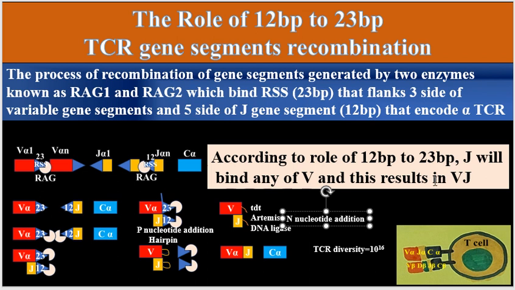This process actually increases the diversity of the TCR and ends by formation of a functional gene that has the capacity to encode the TCR alpha chain of the T cell.